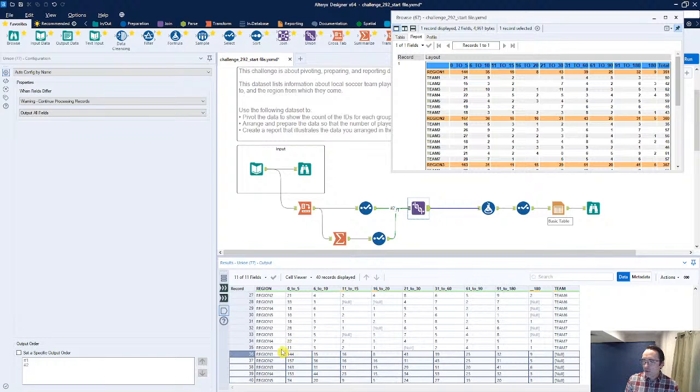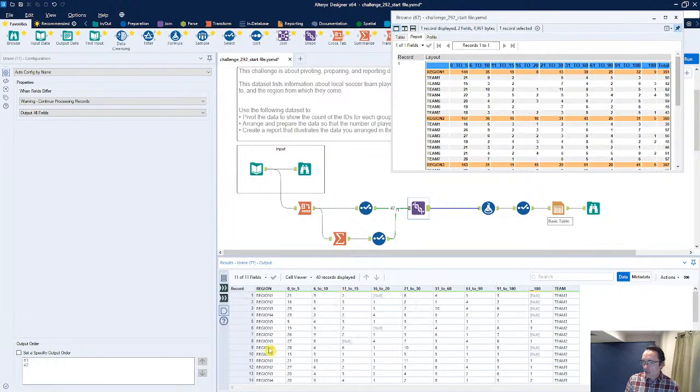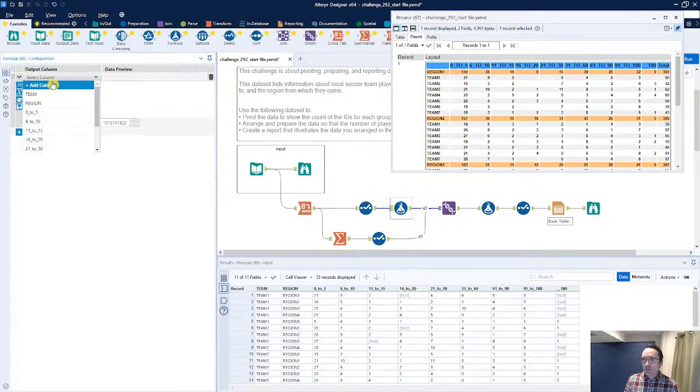So we need to do a couple of things here. We're going to sort based off of that region, but we also need to sort based off of something else. So where I was going with this is I'm going to add in a quick little formula tool, and I'm just going to create a new column, and I'm going to call this sort.